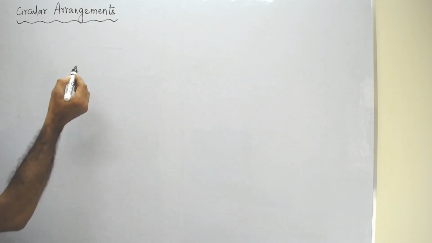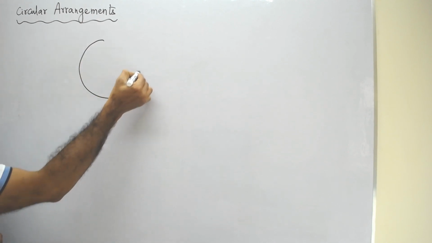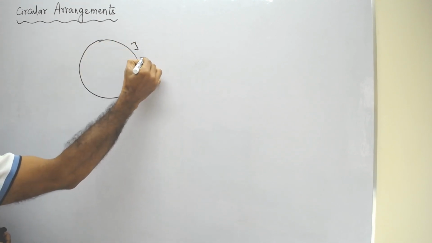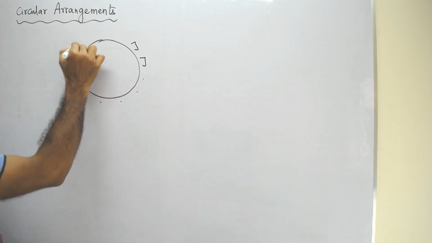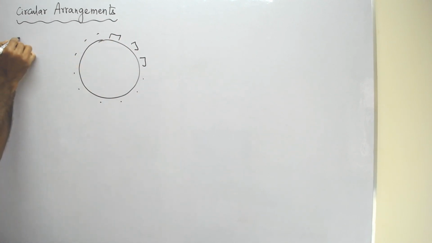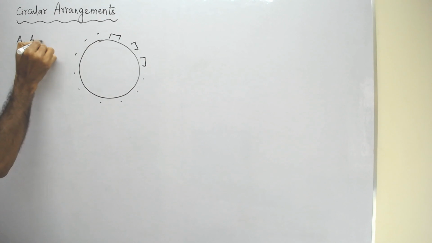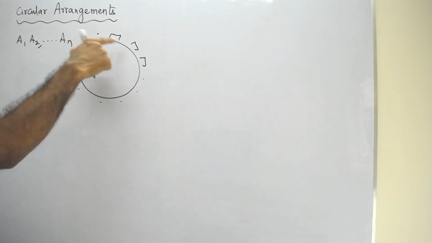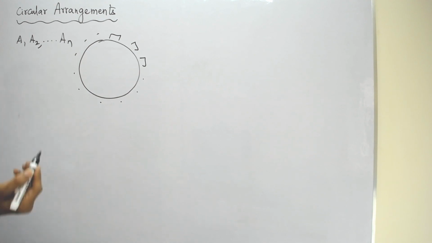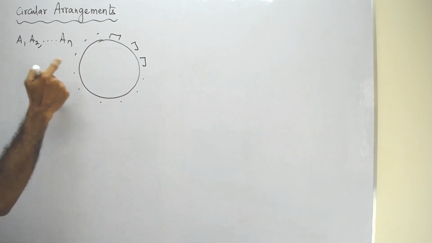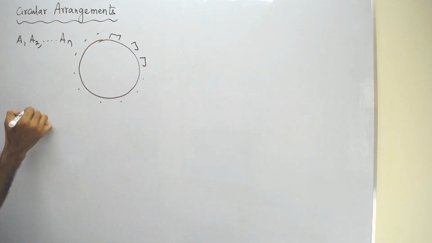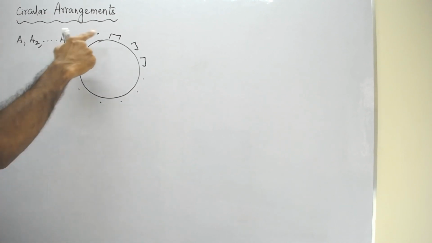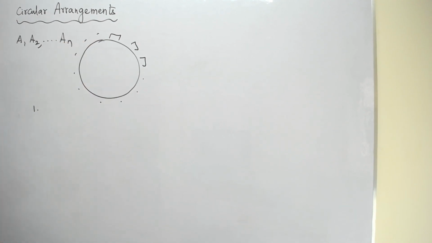Okay, now let us try to generalize this. Suppose you have a circular table with n number of chairs. Let's assume that there are n chairs around this, and there are A1, A2 and so on up to An people, and they have to be seated at this circular table. So as we have discussed already, the first person will have only one way. Because all seats are identical, he can just go and sit anywhere. So it's not n number of ways.